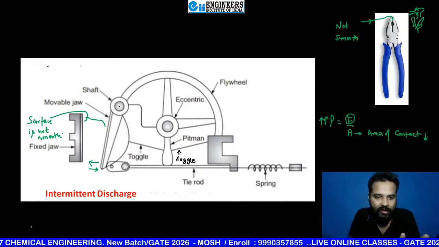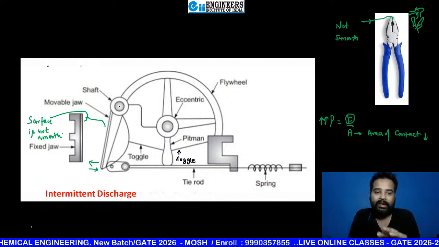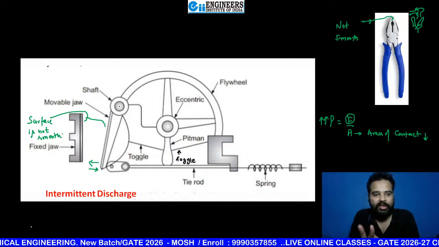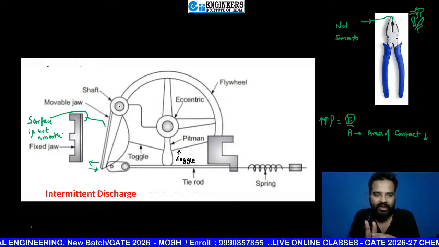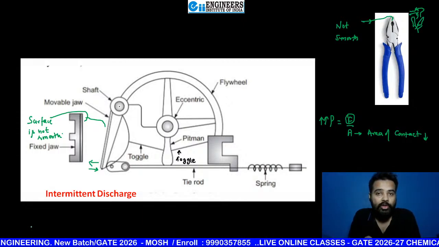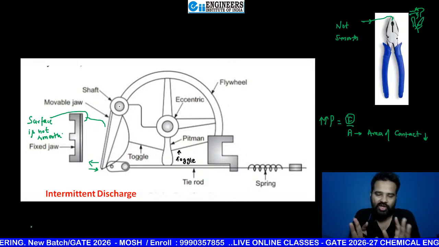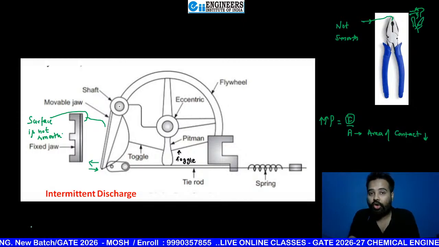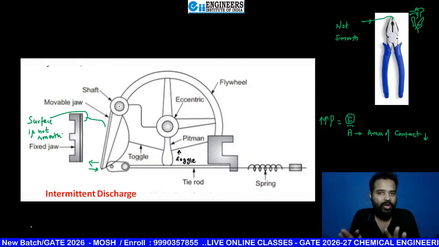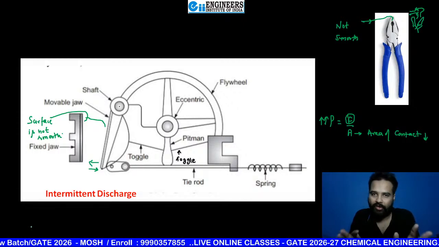So one thing is clear. Till now you have seen that two jaws are there, one jaw is fixed, and the second one is a movable jaw. And the movable jaw can be pivoted at the top, bottom, or at some intermediate position. What is the advantage of top, bottom, intermediate? I will tell you later, just after a few minutes, so don't worry about that.